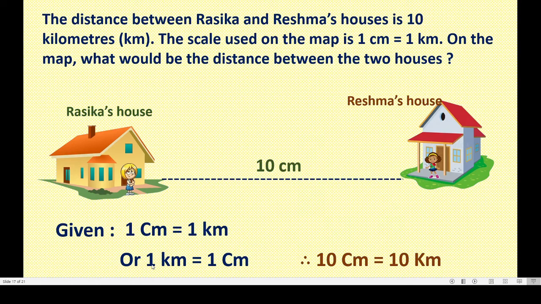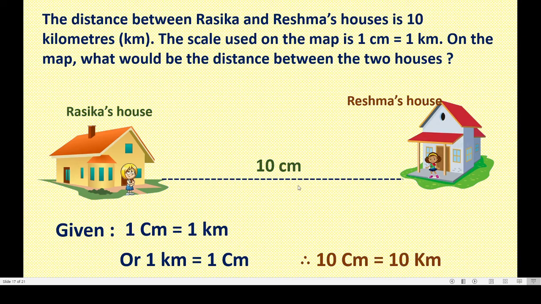See here, 1 kilometer is equal to 1 centimeter, or 1 centimeter is equal to 1 kilometer. Both are same. Therefore, 10 centimeter is equal to how much? 10 kilometers. And it is given that the distance between their houses is 10 kilometers.